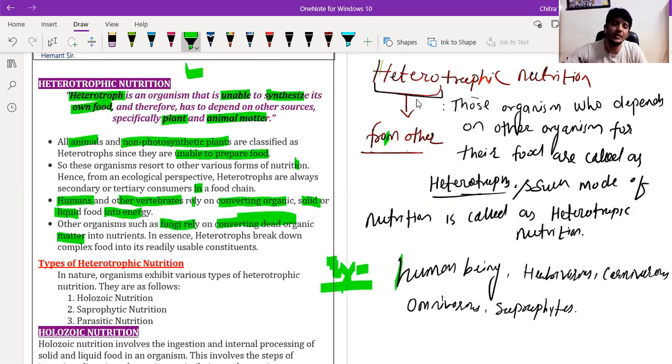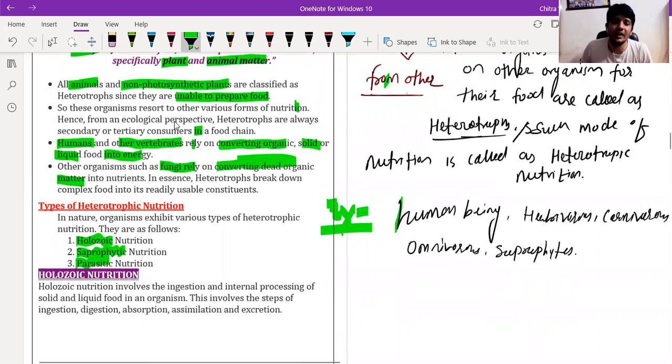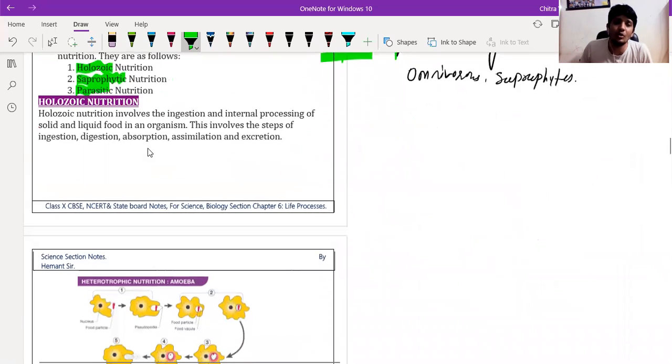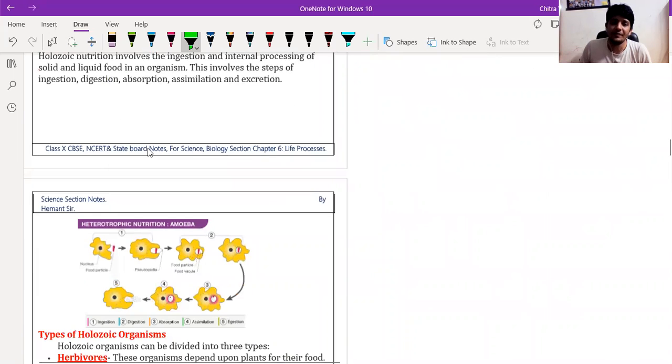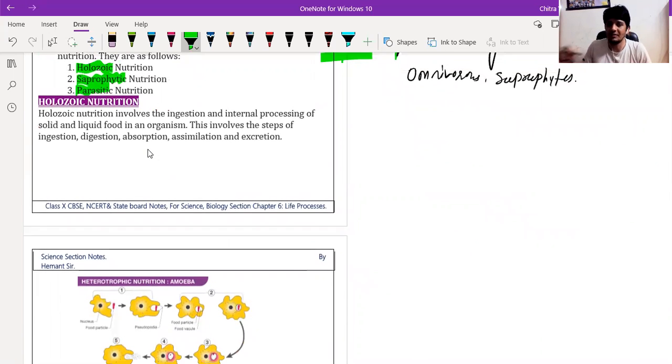On that basis, we have divided heterotrophic nutrition into three main categories. One, holozoic nutrition. Then saprophytic nutrition, and parasitic nutrition. We will discuss all these types one by one in detail. First we are going to start with holozoic nutrition. Till here, any doubt in heterotrophic nutrition? No, sir.